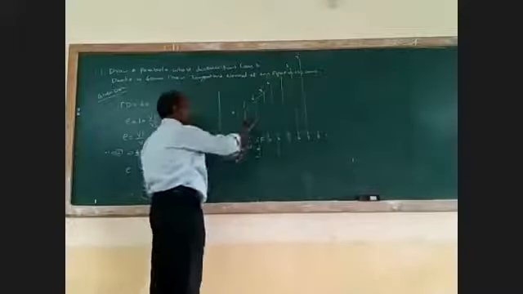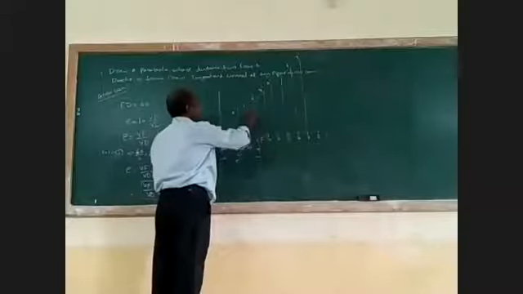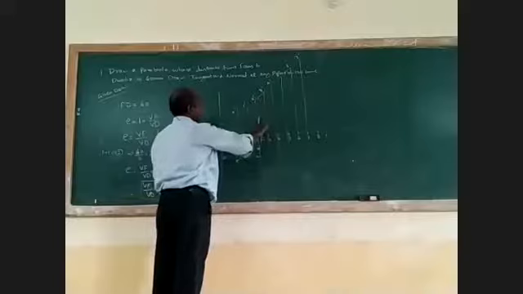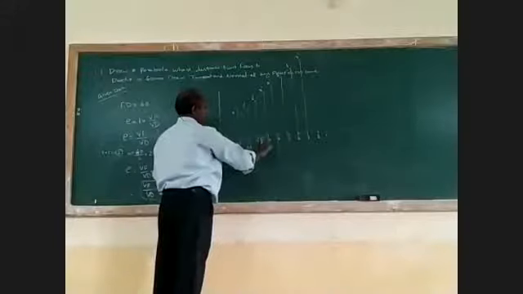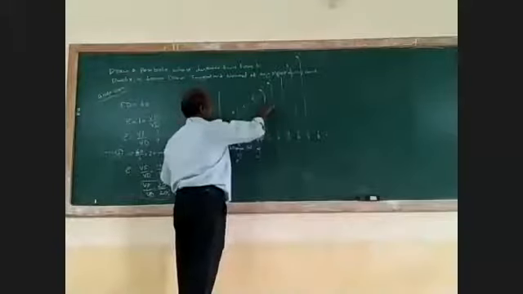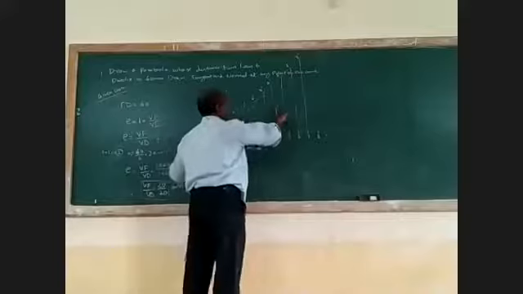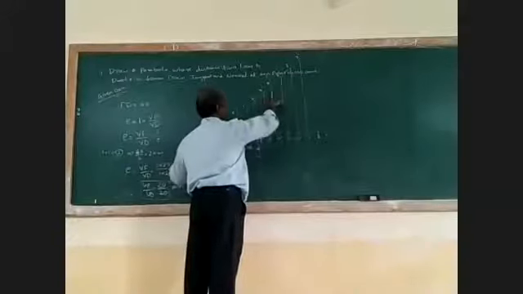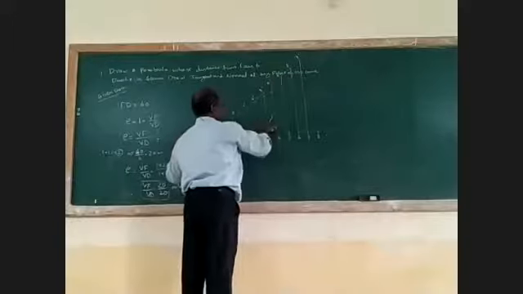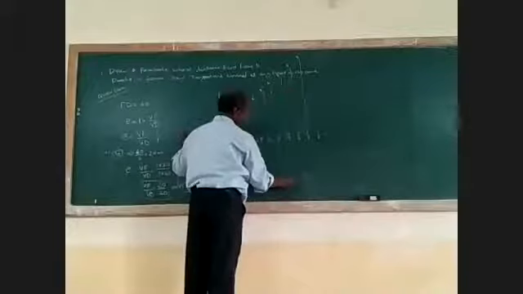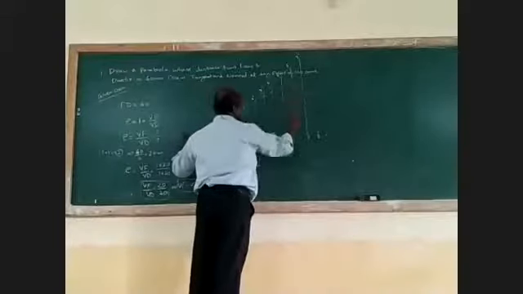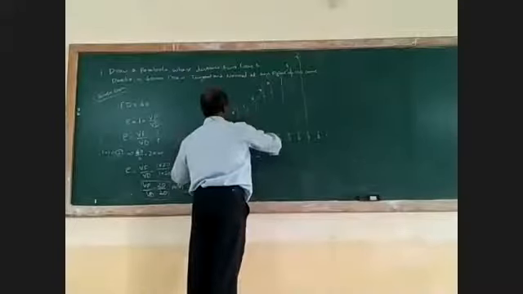You take the same method. 1 to 1 dash as radius, F as center, cut an arc. 2 to 2 dash as radius, F as center, cut an arc. 3 to 3 dash, 4 to 4 dash, 5 to 5 dash, and 6 to 6 dash, each as radius with F as center, cut an arc. That's enough.